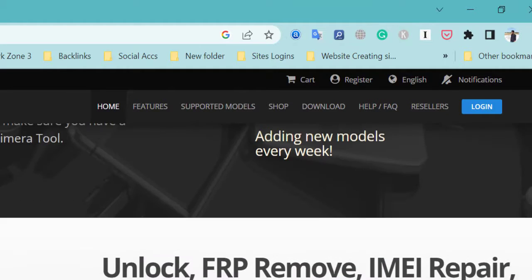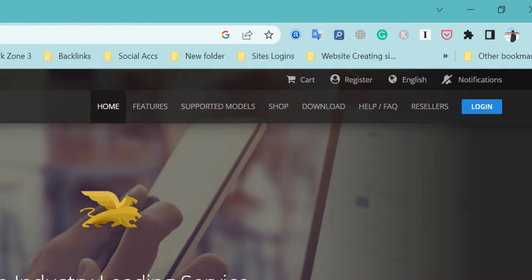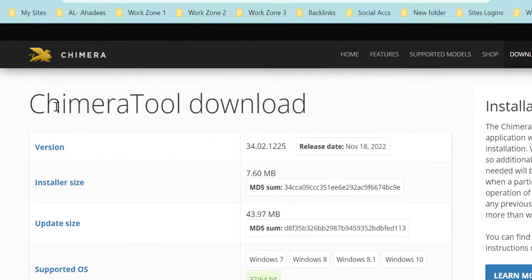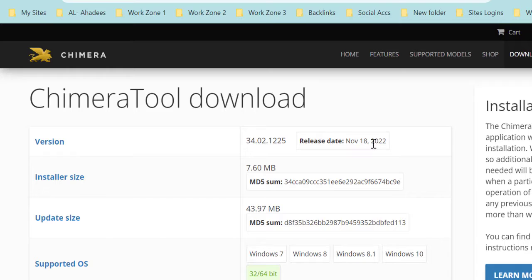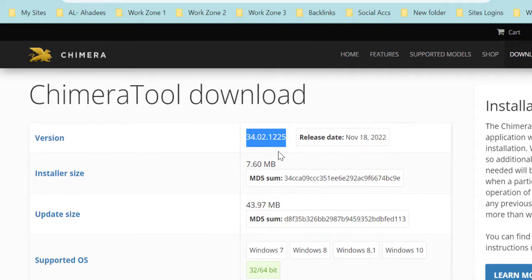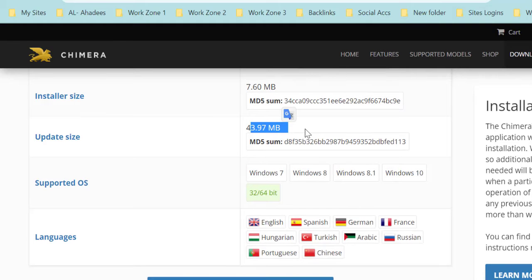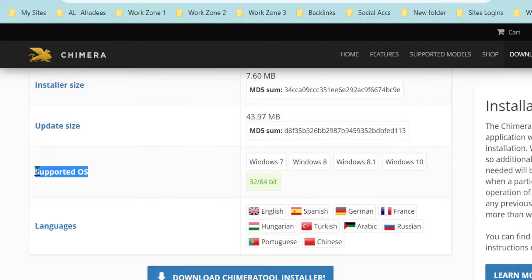Download the Chimera tool installer for our PC. Okay, download it here. This is the installer of Chimera tool. Chimera tool download, the latest version is from 18 November 2022. That version is 34.02.1225. The installer size is 7.60 MB and the update size is 43.97, 44 MB. Okay, supported operating systems.